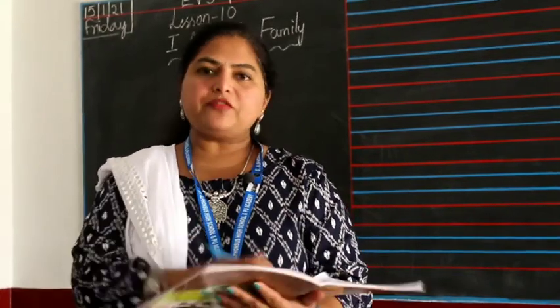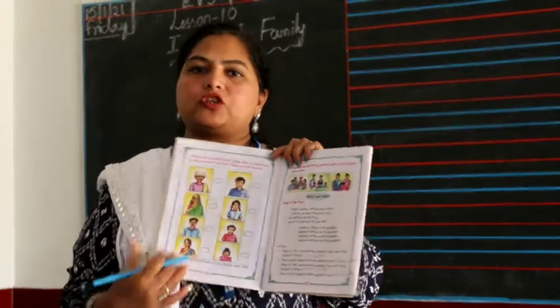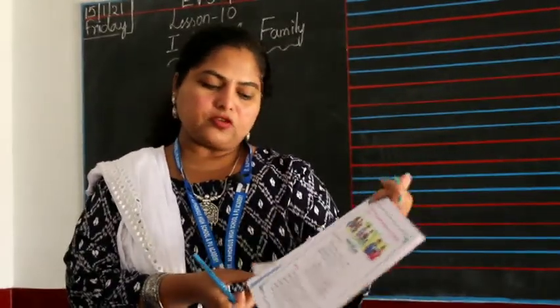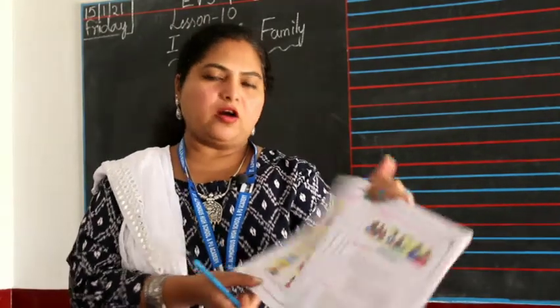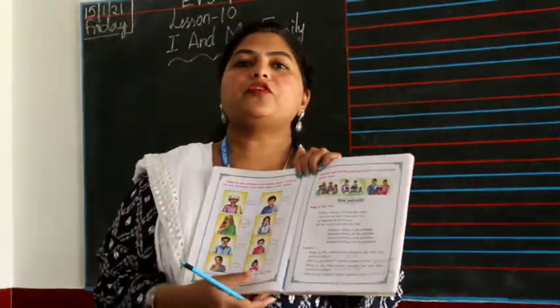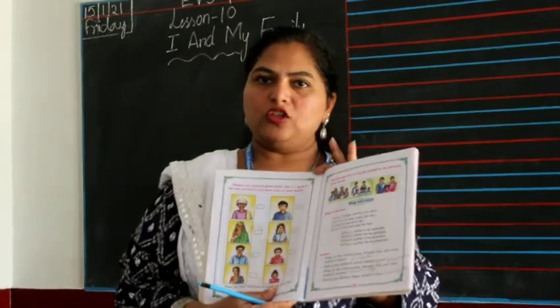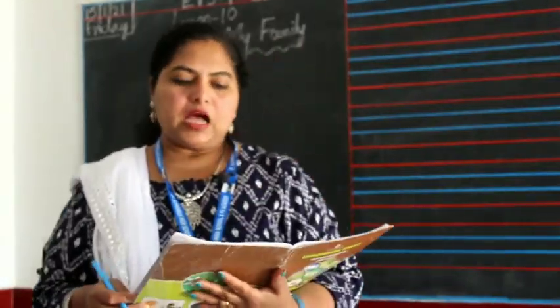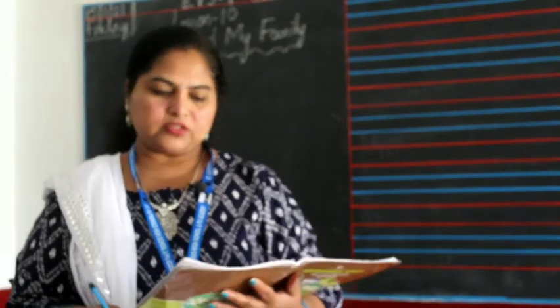So apart from these who are in the picture, if you have anybody else, like it says, name the other members of your family apart from the above. If you have your uncles, aunts living with you, you can write them, you can mention them. Identify and tell the people present in the picture. This is on page 64.